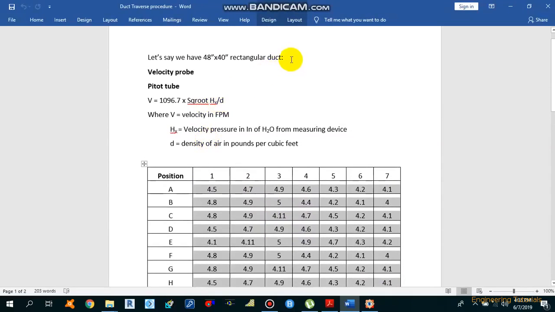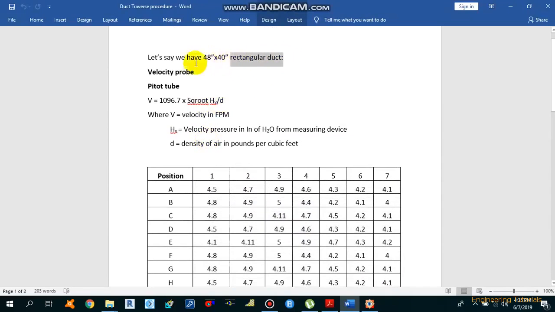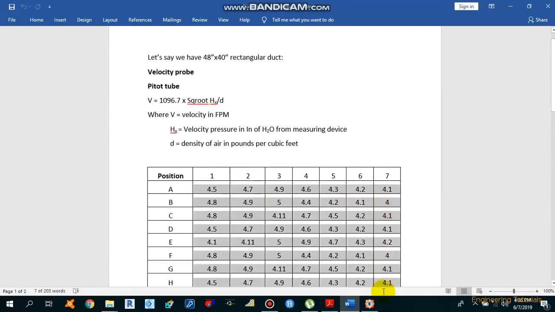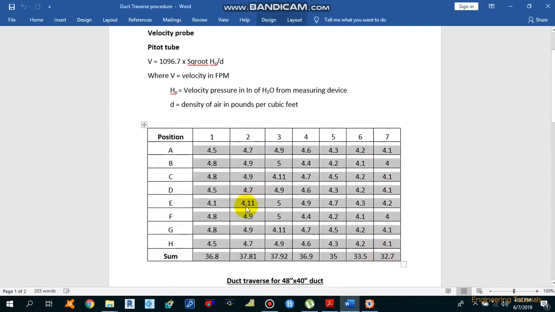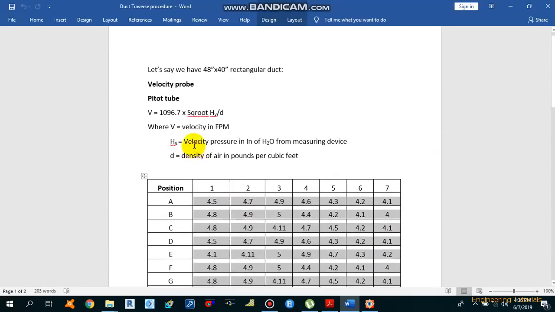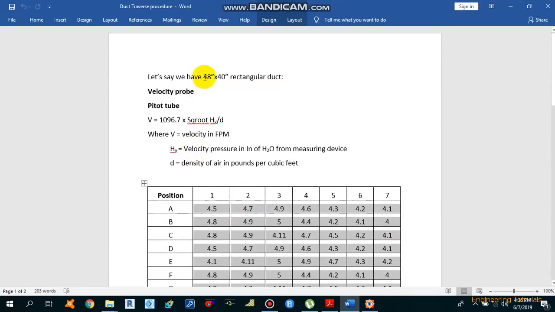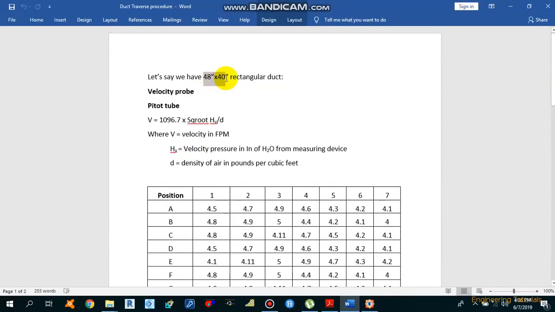So let's take an example. We have a 48 inch by 40 inch rectangular duct, and we need to perform a duct traverse on this duct to get the actual flow rate and compare it with the design flow rate. So for the 48 inch by 40 inch duct size, let's take one dimension of this duct as 48 inches and move back to our table.